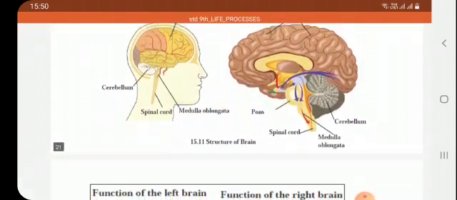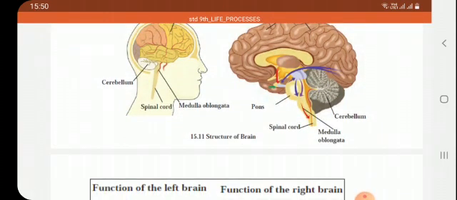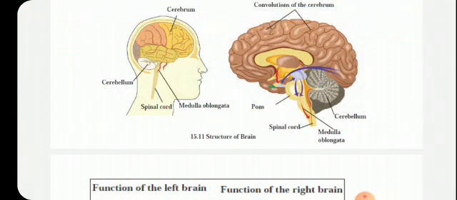The next part of the brain is the cerebellum. This is the smallest part, situated below the cerebrum. Its surface shows shallow grooves instead of deep convolutions. See the difference: convolutions are deep in the cerebrum, while they are shallow in the cerebellum.